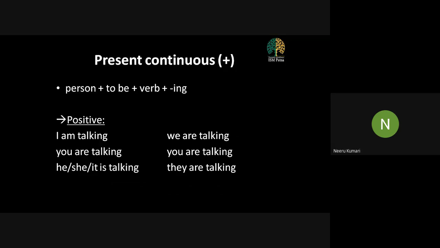Again Sandeep Kumar, this cannot be a present continuous action. I love to play video games. This is not at all a correct sentence. Present continuous will always accept these. I want you all to focus on the pointer which is being presented on your slide. The person could be first person, I, second person, you, the third person, he, she, it, or the plurals, we or they, followed by to be verbs. Don't you remember to be verbs? You can see it here: am, is, are.